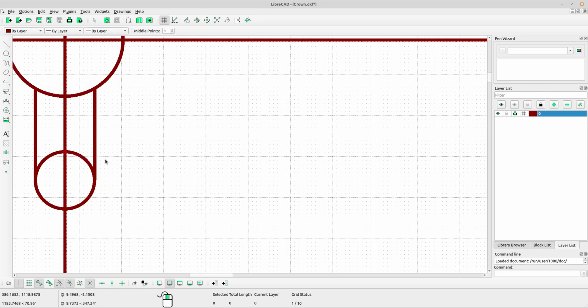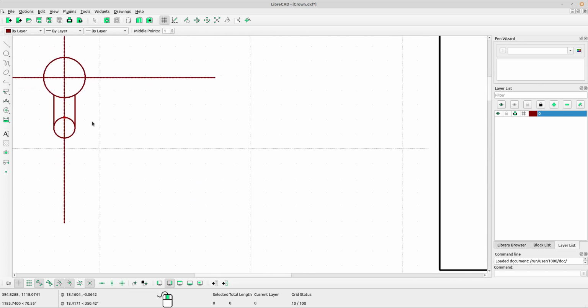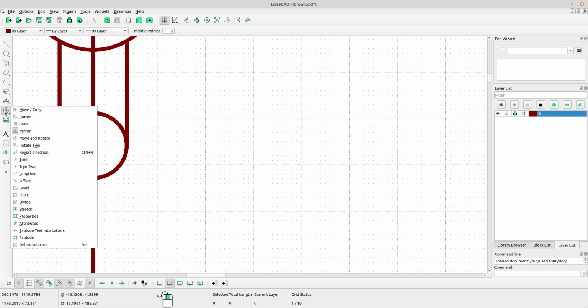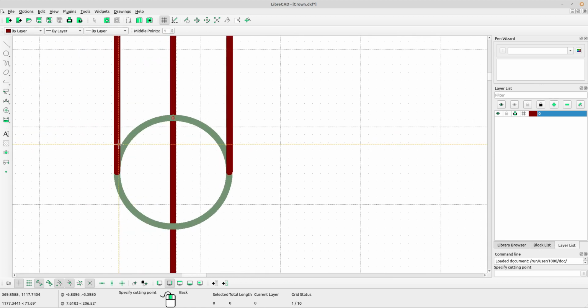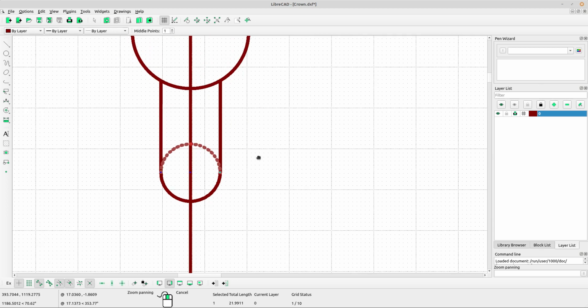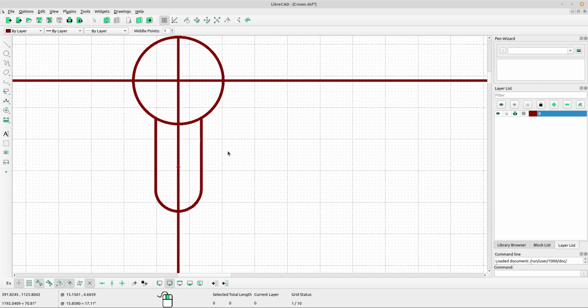Now time to use divide tool. Select divide, left click at the circle, left click at the point, left click again at the circle, and left click at the point. Right click to escape. Now delete the unnecessary part and press delete on the keyboard.